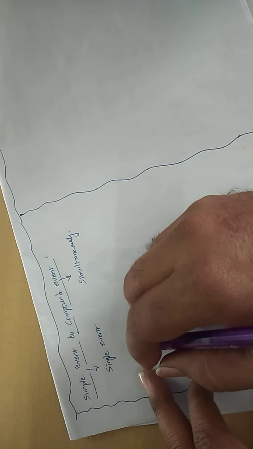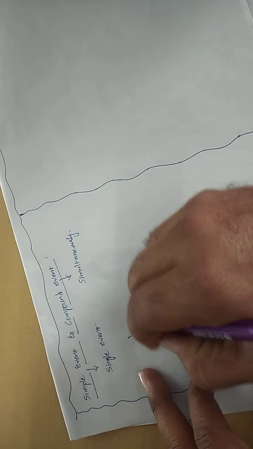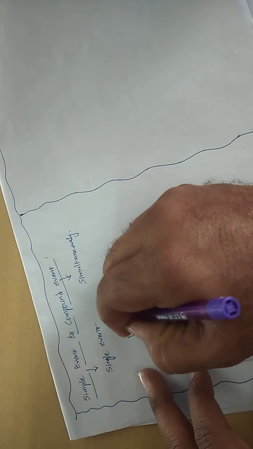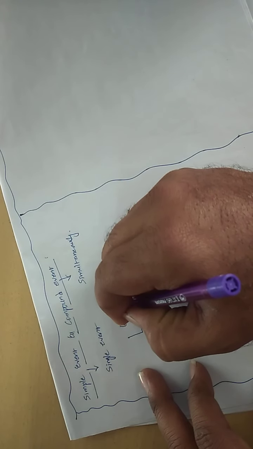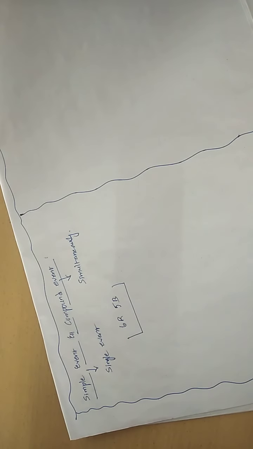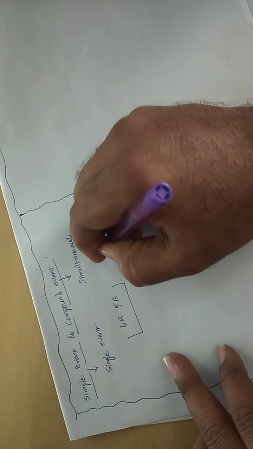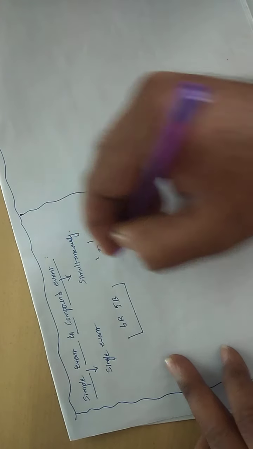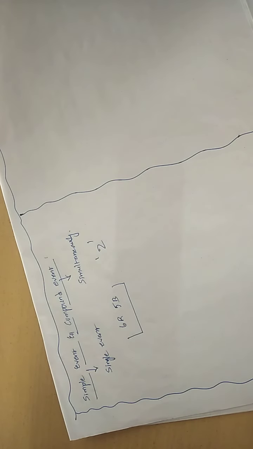Okay, now let us suppose that a bowl is there. In this bowl, 6 red color and 5 black color balls are there. Now let us suppose that you were asked to draw 2 colored balls.